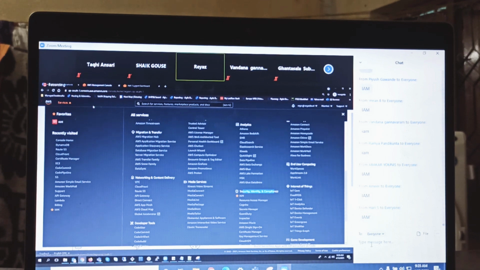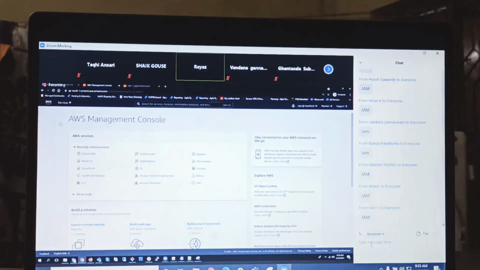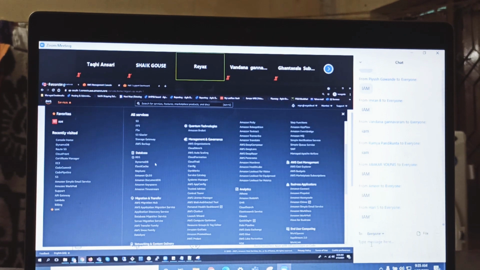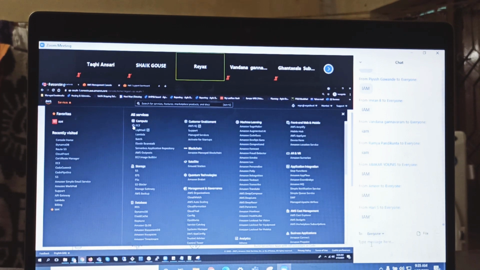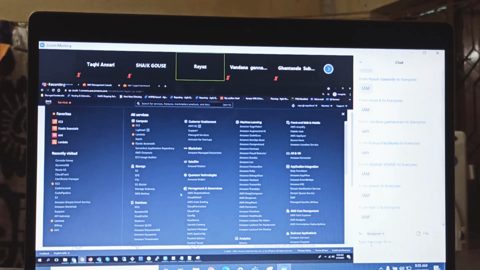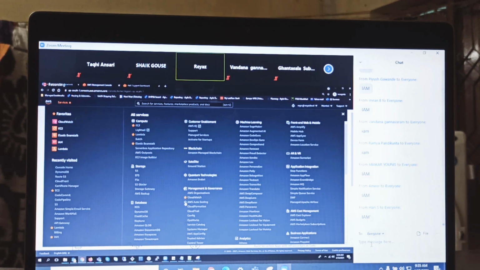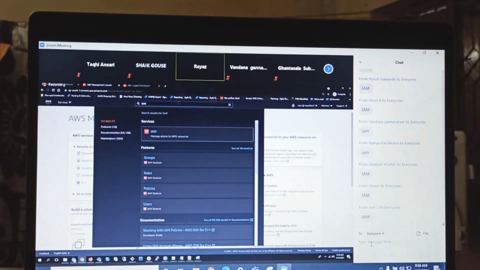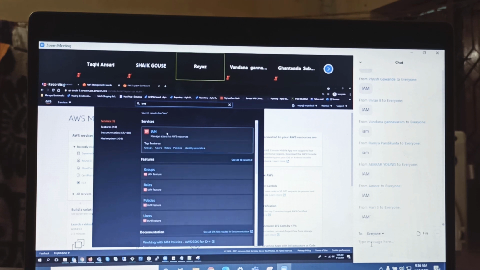Directly you can go, instead of searching for IAM, EC2, Beanstalk, Lambda, CloudWatch, Auto Scaling, DynamoDB, RDS. These are all commonly used, so you can favorite them to avoid searching. Anyway, click on IAM here. Let's go to IAM.